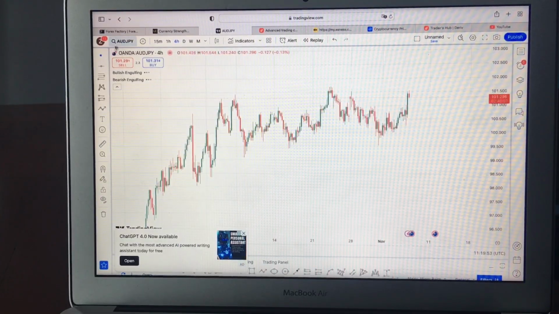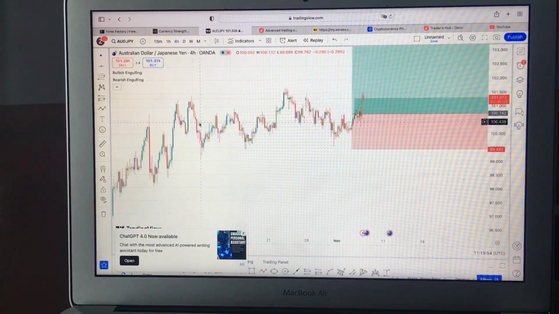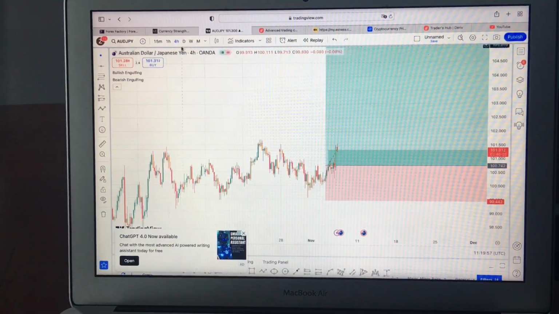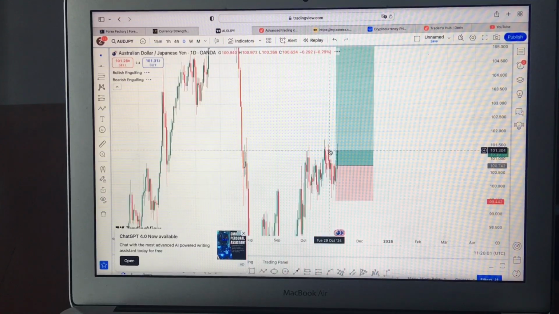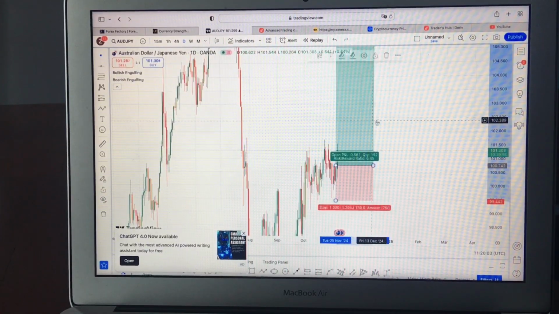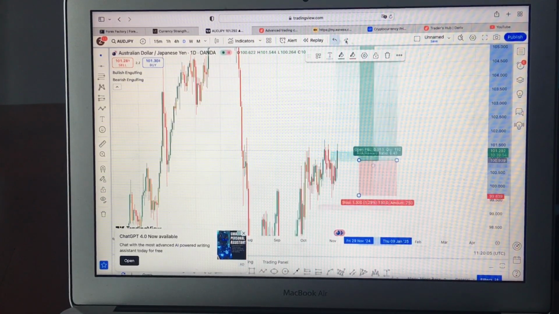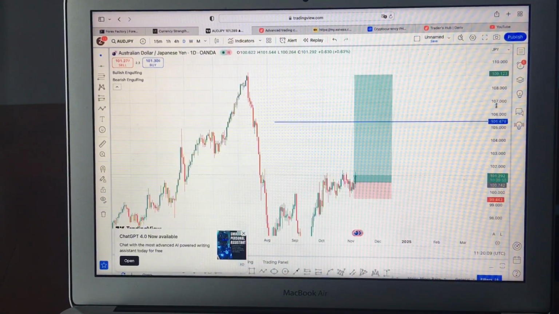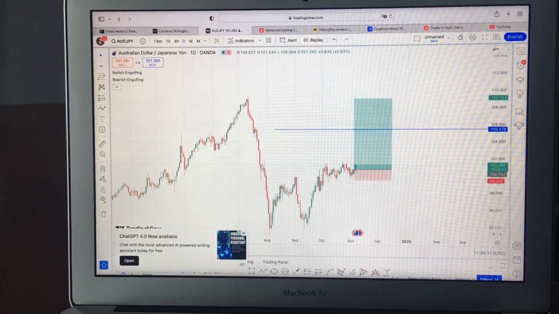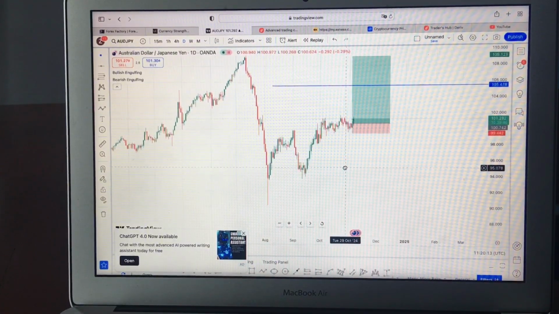So looking at AUD JPY here, this is the trade I took, and I took this trade on the daily time frame. One of the main reasons why I took this trade was very simple. We have had an area of structure where the market has been respecting. If you look carefully, you're going to see. So we have this area of structure here.